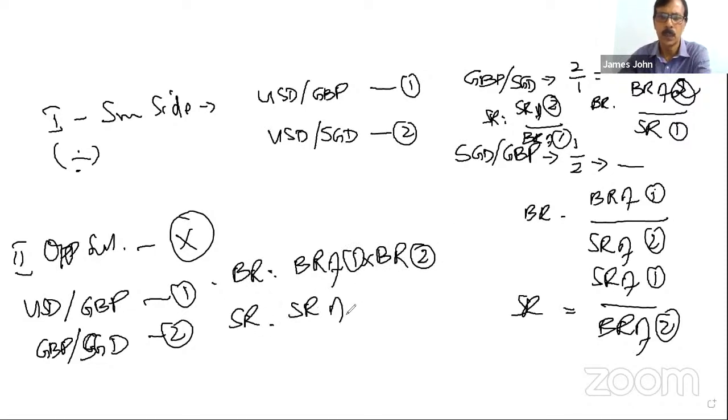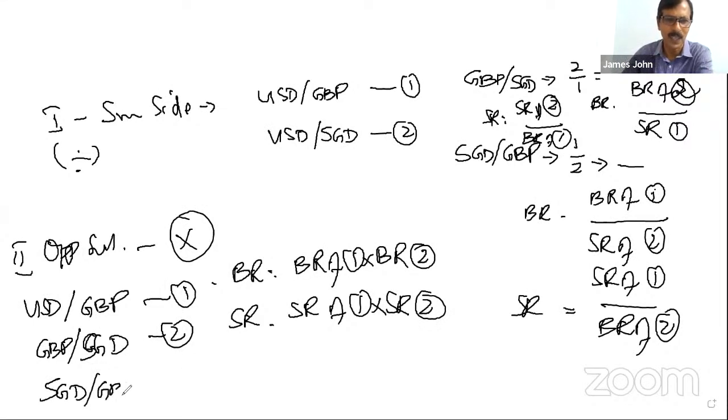The selling rate is the selling rate of 1 into the selling rate of 2. But suppose the question asks for SGD by GBP. This is USD by SGD; suppose you want SGD by GBP. You calculate this, then you take the reciprocal. Got it? As I told you earlier, no? Do you want an example? Yes, sir.